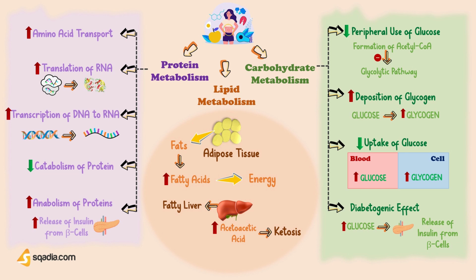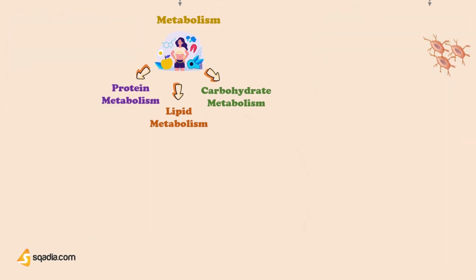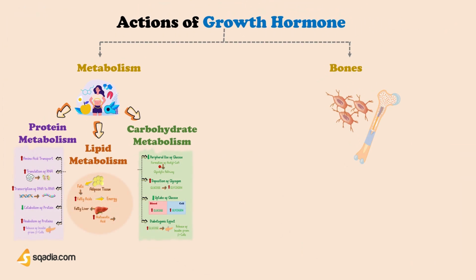So, that was how growth hormone affects the metabolism of proteins, fats, and carbs. Now, another action of growth hormone is on the bones and muscle cells. Let's discuss that in the next part of the video.